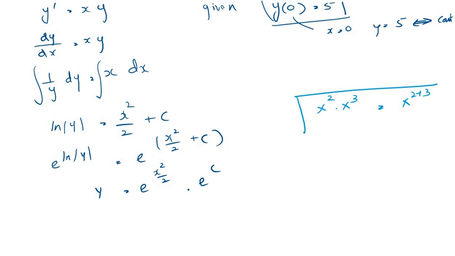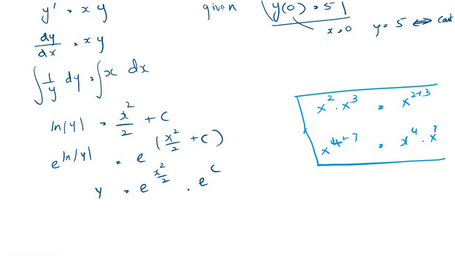Similarly, x to the power 4 plus 7 can be written as x to the power 4 times x to the power 7. So that's the rule we use to separate these out. If it's addition in the exponent, it can be written as a multiplicative function.